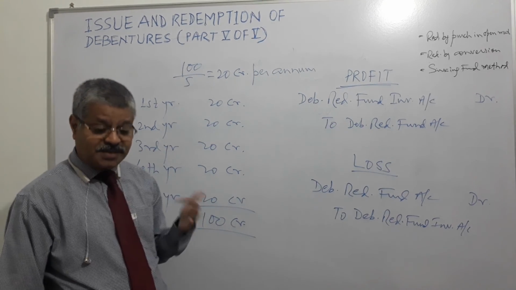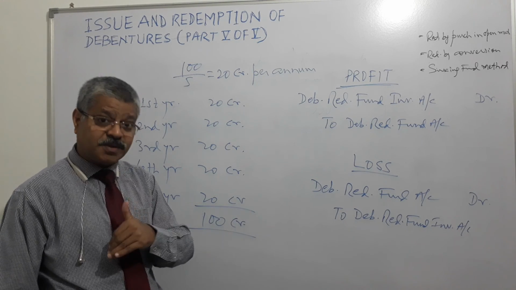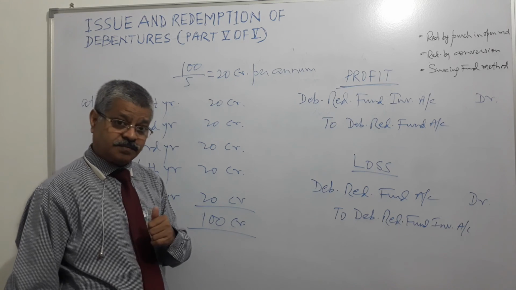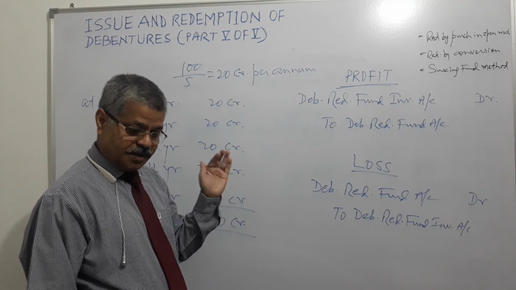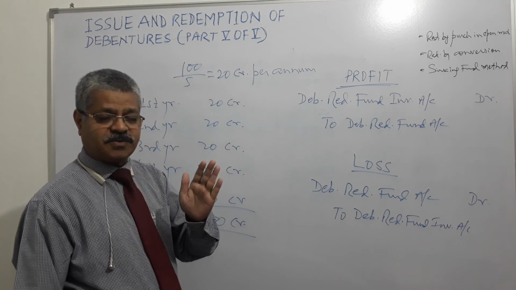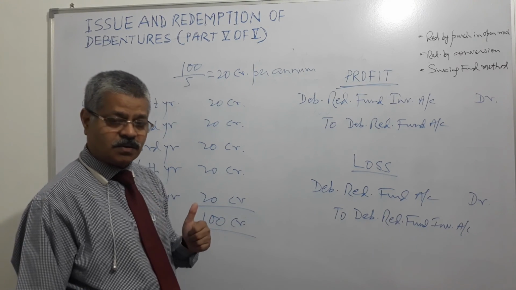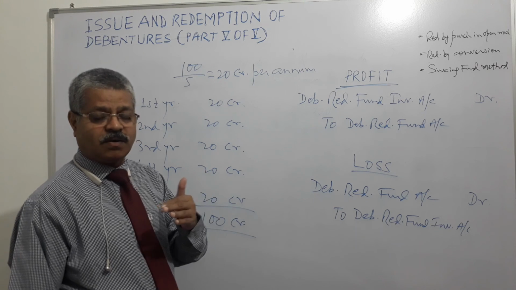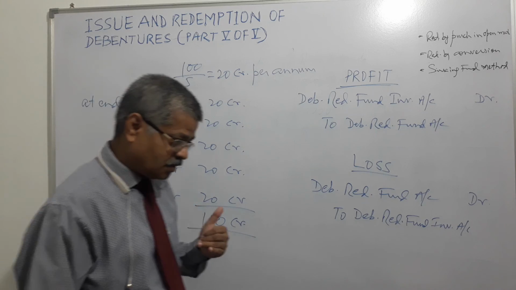So whatever interest is earned on debenture redemption fund investment account, it is transferred to debenture redemption fund account, right? And if finally there is profit, then debit debenture redemption fund investment account and credit debenture redemption fund account. If there is loss, other way around, debit debenture redemption fund account and credit debenture redemption fund investment account, right?